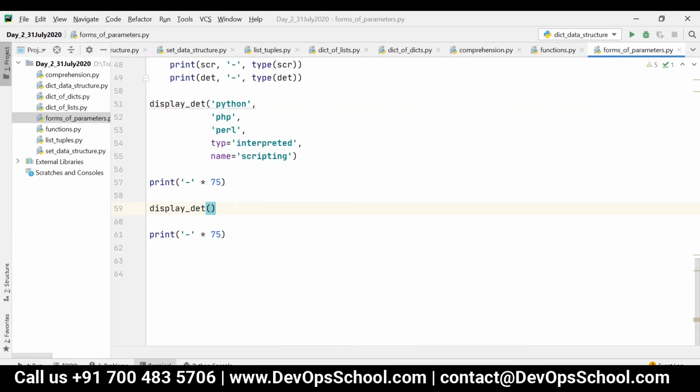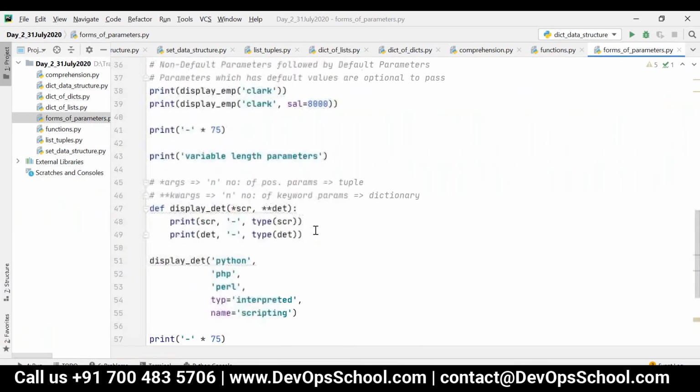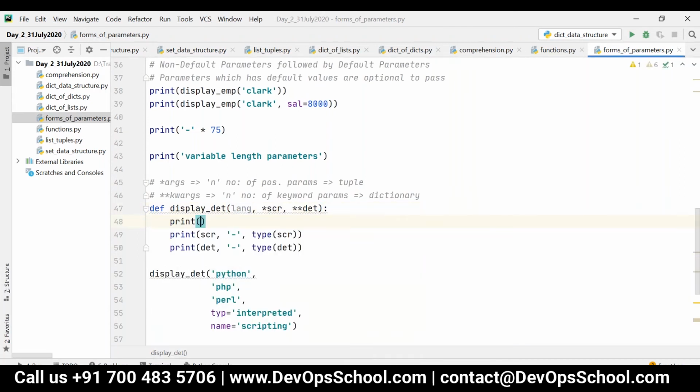In this case, now consider I have something over here called lang, that is some standalone parameter. What will happen?